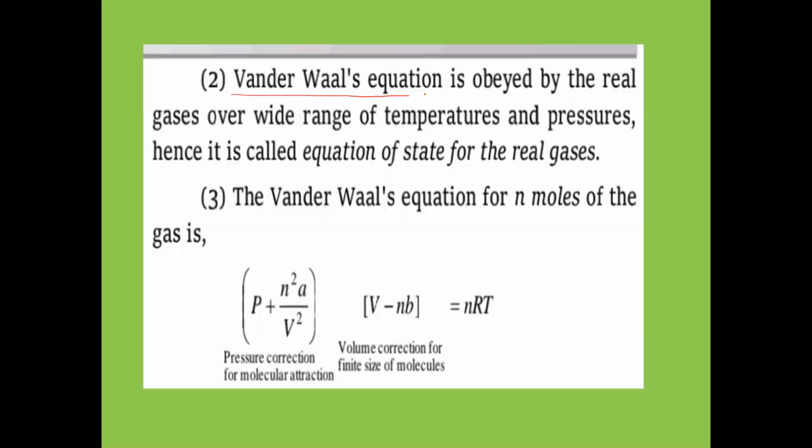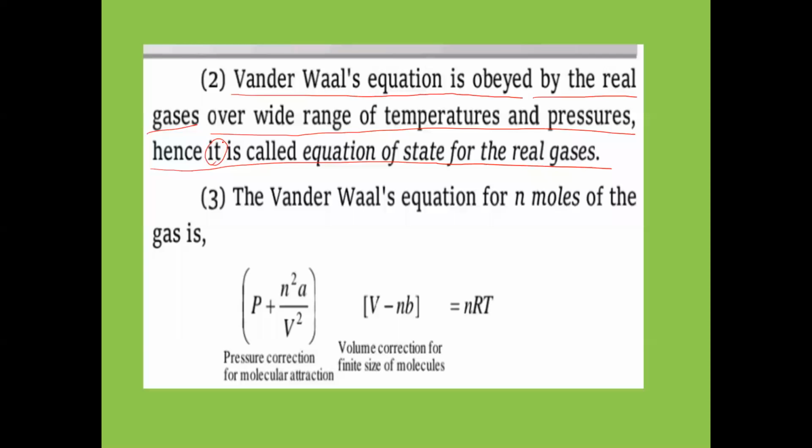Next. The Van der Waals equation is followed by the real gases over a wide range of temperatures and pressures. Real gases obey the Van der Waals equation, but ideal gases obey the ideal gas equation. The ideal gas equation was modified by Van der Waals, and he gave the Van der Waals equation for real gases. Hence it is called the equation of state for real gases.